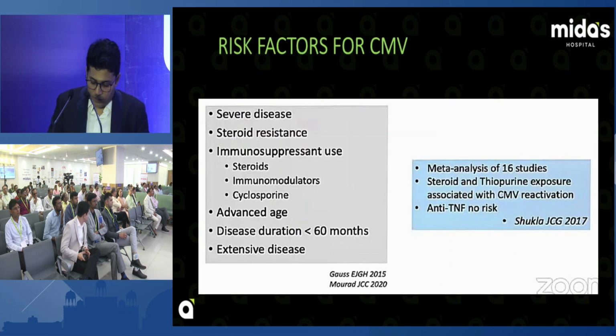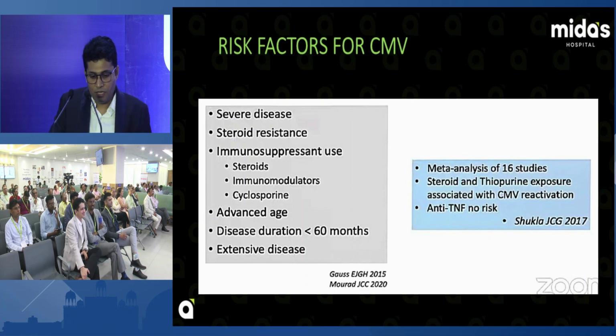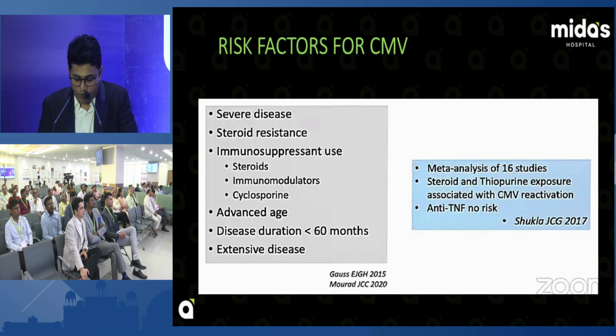What are the risk factors for CMV colitis? Severe disease, steroids, steroid-resistant patients, immunosuppression, steroid, immunomodulator, cyclosporine, advanced age, and extensive disease. These are the risk factors for CMV colitis.